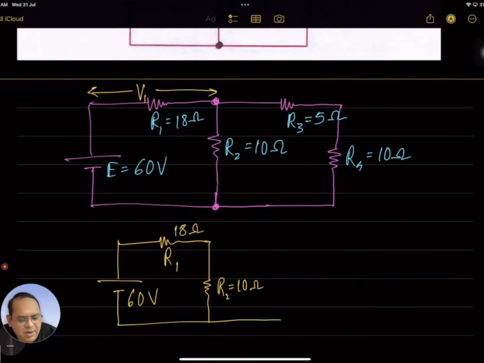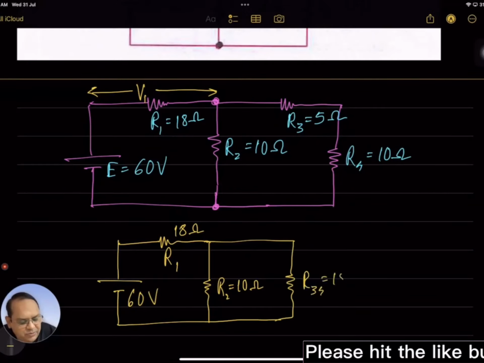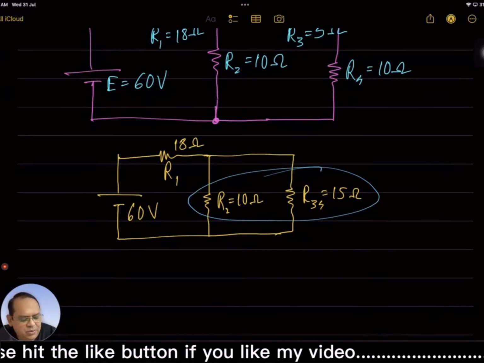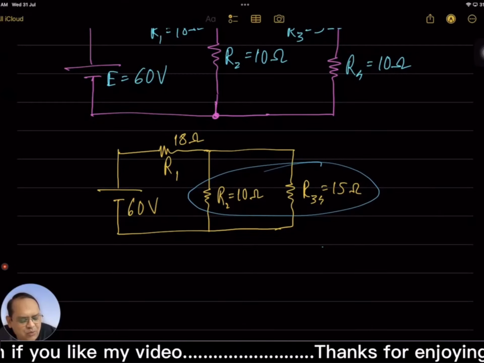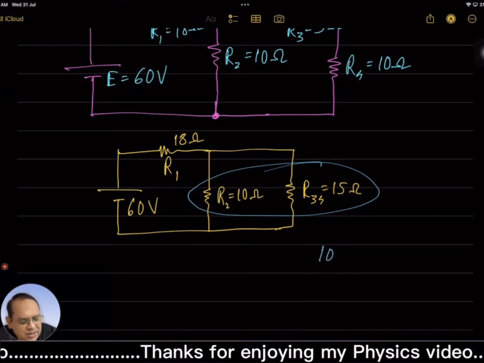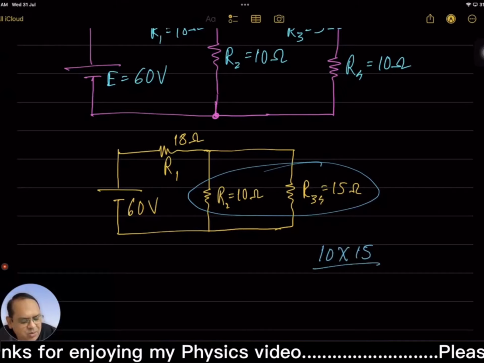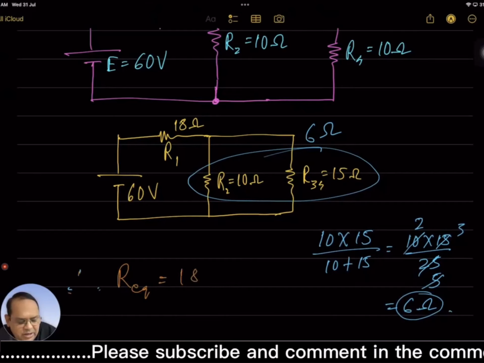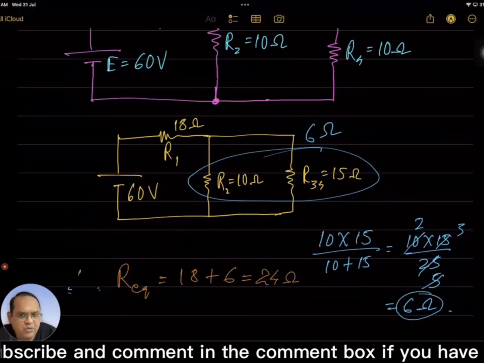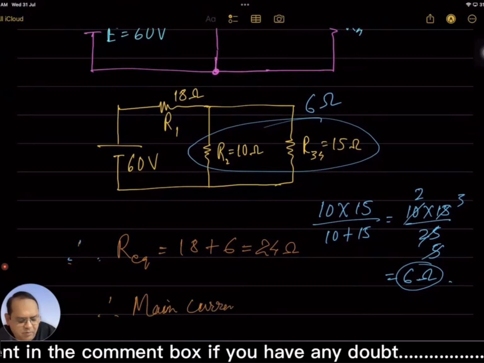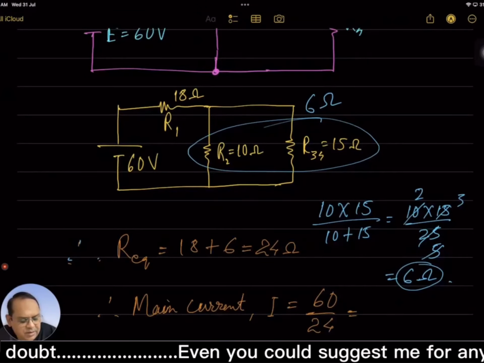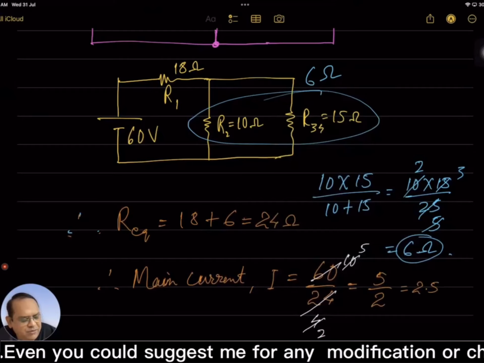Then adding up R3 and R4 is 15. Thereafter, the equivalent of R2 and R3 is product upon sum. If we go for shortcut calculation, then 10 into 15 upon 10 plus 15. Equivalent resistance is 18 plus 6, which is 24 ohms. Thereby main current I is 60 upon 24, that is equal to 2.5 ampere.